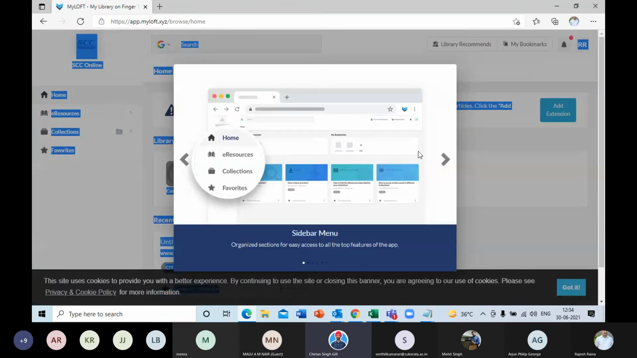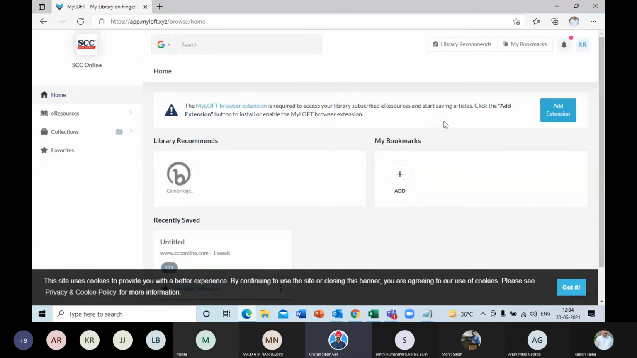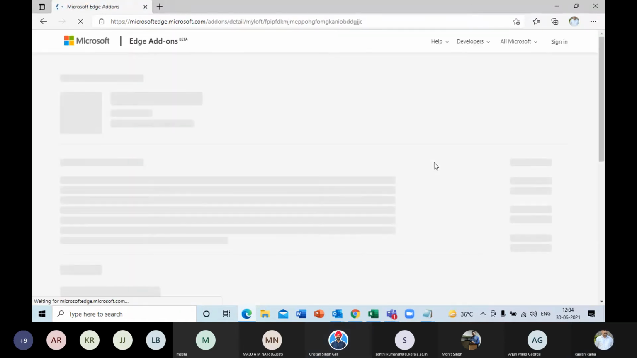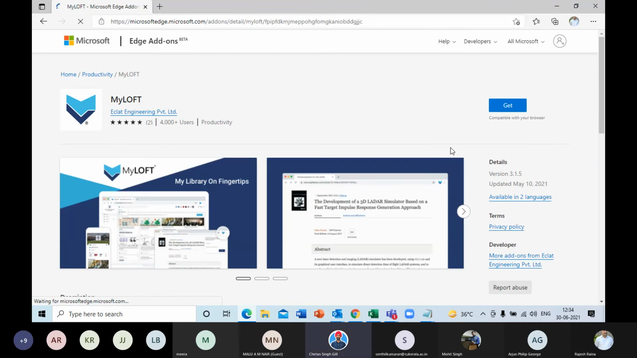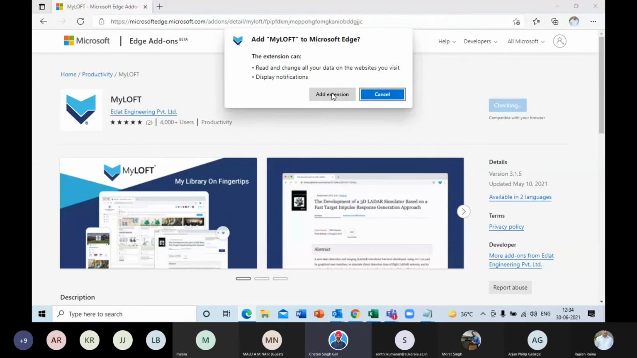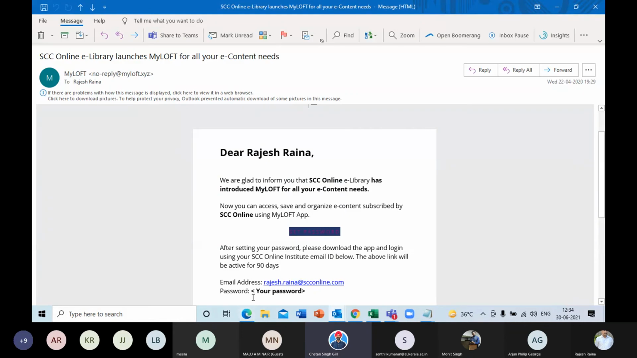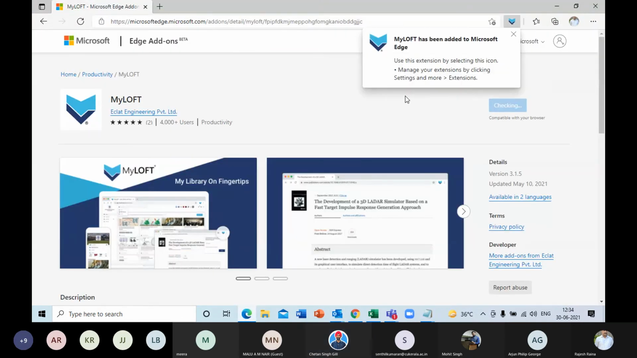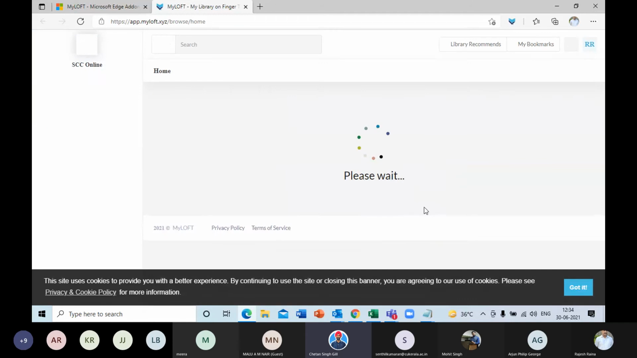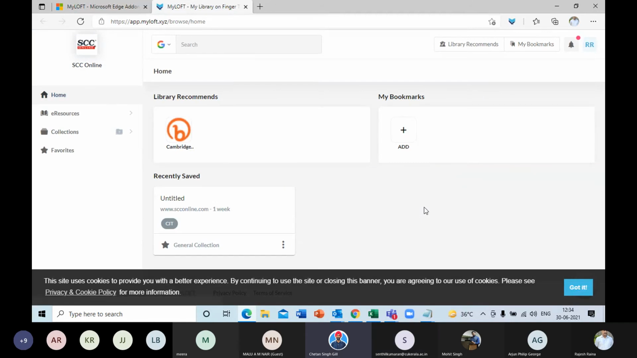Over here, the first thing you'll get is a message which says add extension. You need to click on that. That's a one-time thing. Just say add. Whether you're on Chrome or Edge, in both browsers you will get this option. Once you do that, it will bring you back to the same page. Just stay there; it will reload the page. And there we are. The next time you log in, you don't have to add the extension.